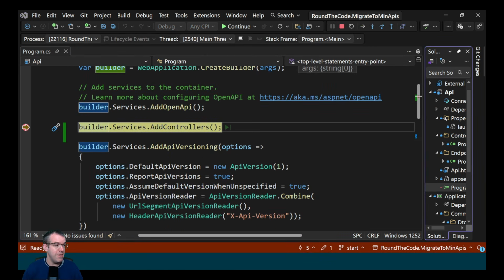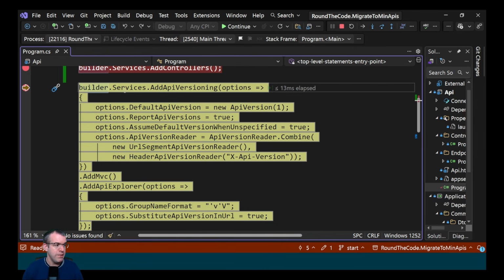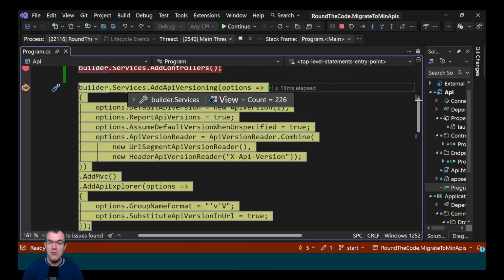Another thing is that this add controllers line alone adds nearly 100 extra services to your application. This adds to the memory usage despite the fact that you might not be using all the services. So at the moment we've got 130 services added. We'll add a breakpoint to the next line, and it's jumped up to 226. That's nearly 100 extra services added.